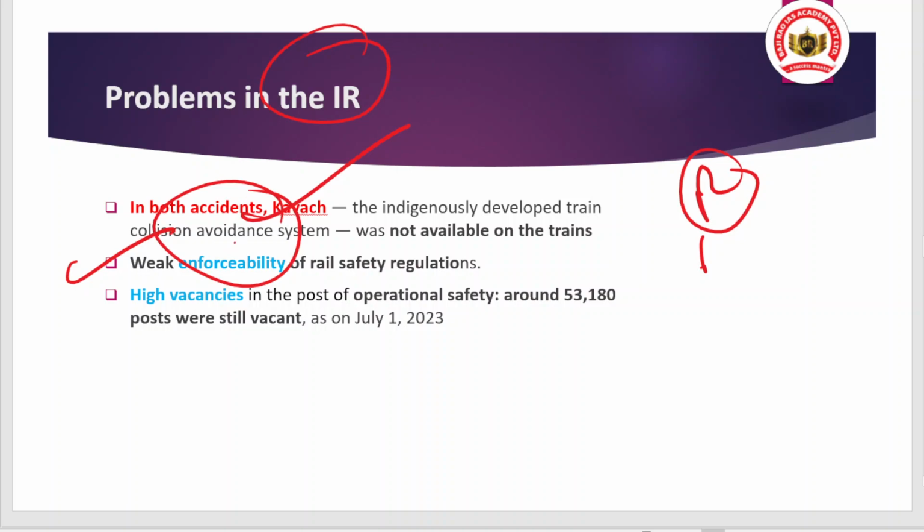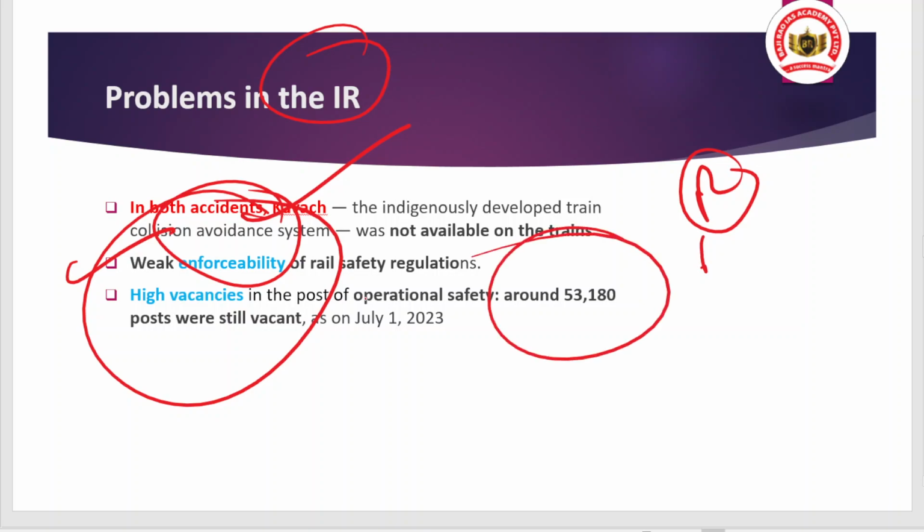Okay, and along with that, we are seeing high vacancies in the posts of operational safety, and about 53,180 posts were still vacant. Okay, so that means what? The security may get compromised. So that is the point.